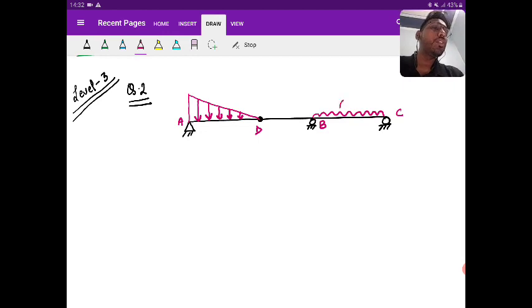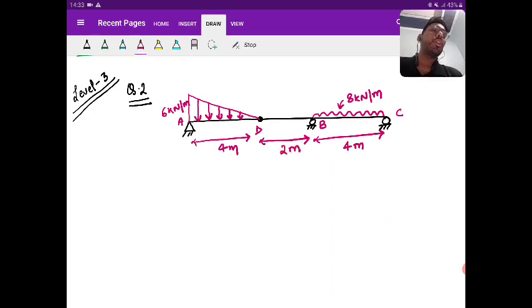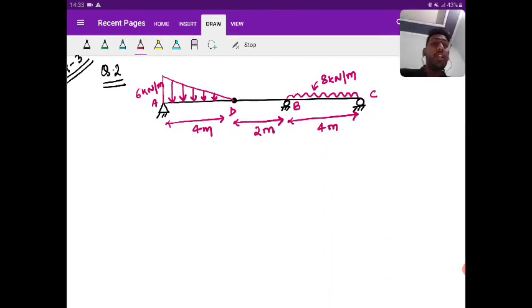There is a UDL of 8 kilonewton per meter over the length of 4 meter. This UVL has the maximum intensity of 6 kilonewton per meter over the length of 4 meter, sorry. And D to B, the length of the beam is 2 meter. So this is given in the question, right? This is a pure conventional question which takes around 40 to 45 minutes to solve.